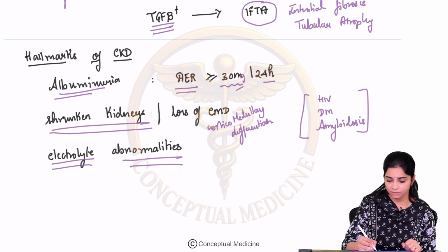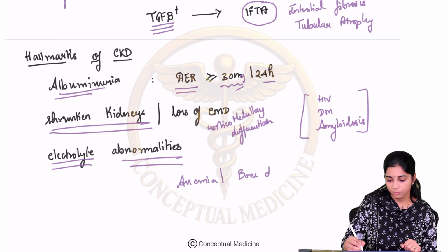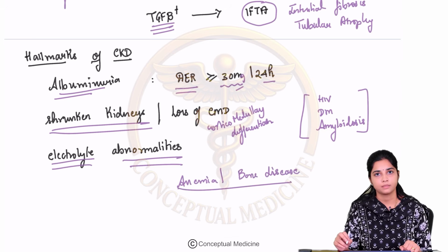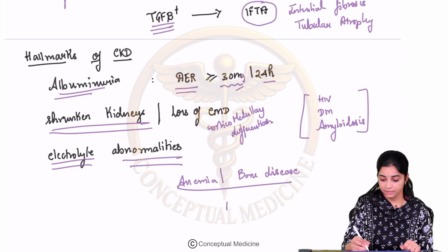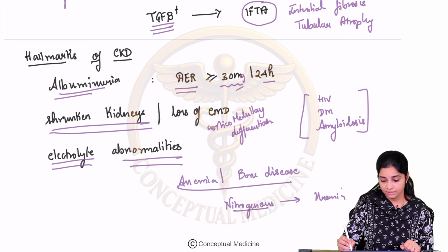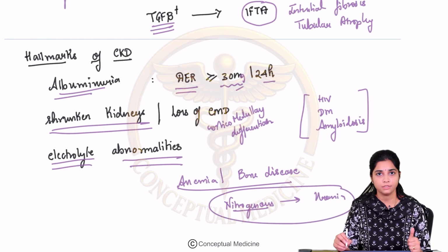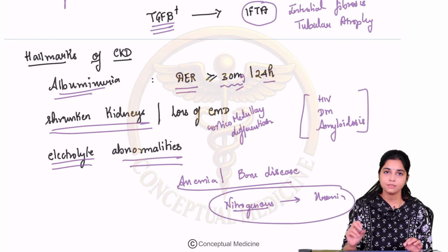Apart from that, there is certain corroborative evidence, including the presence of anemia or bone disease. Why does anemia happen? Why does bone disease happen? We will be looking at that. Then there can be accumulation of nitrogenous products as well, which results in uremia. But this is not considered to be a hallmark because uremia can happen even in acute kidney injury. So the hallmark features are these.